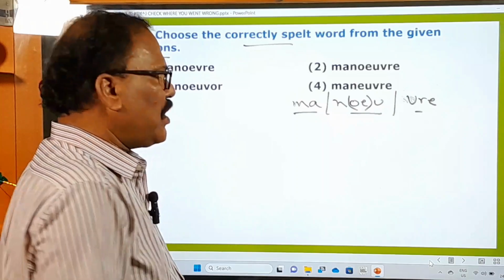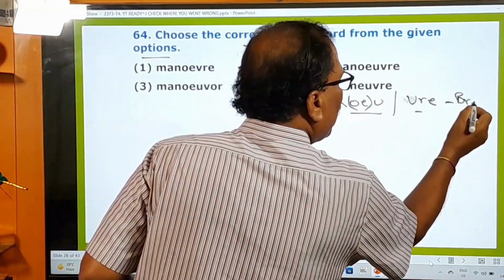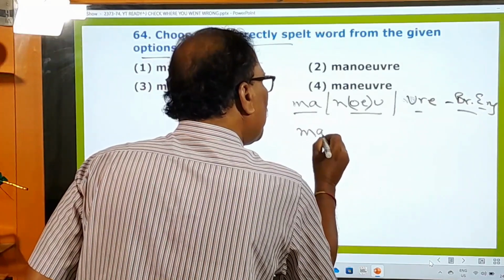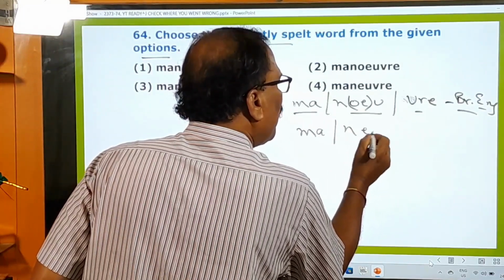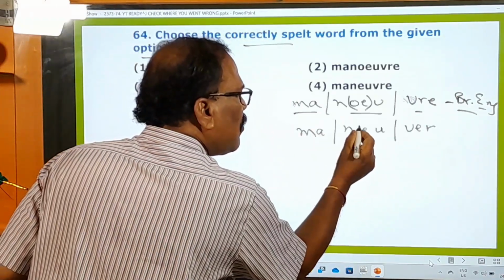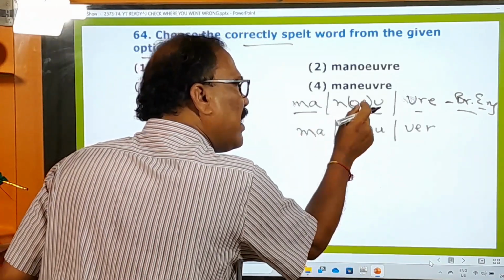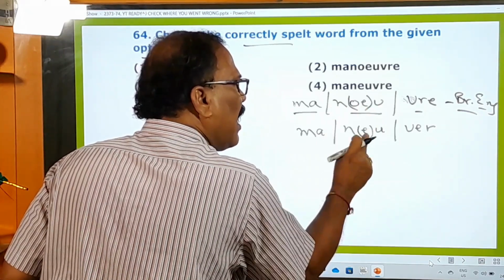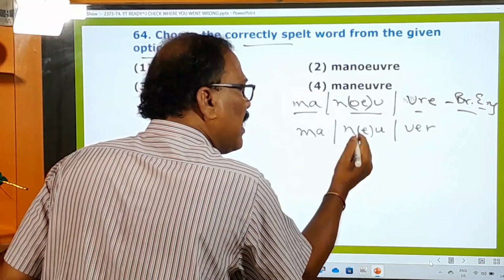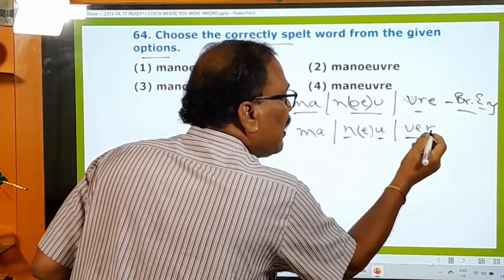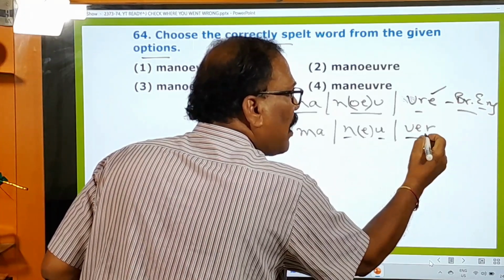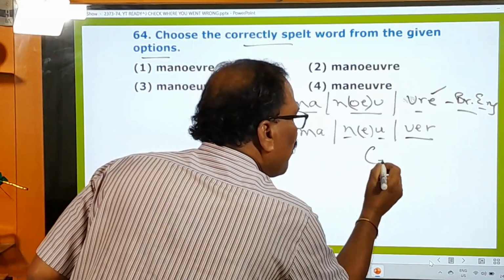This is the British English spelling. And according to American English, it is like this: maneuver. You see the check. In the British spelling, O and E, these two vowels are silent. And in this American English word, only E is silent. We pronounce maneuver. But here, VRE is according to British English, and according to American, VER. You know very well. For that, I'll give you some examples.